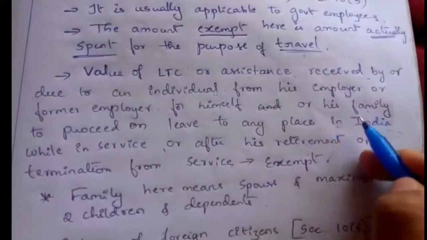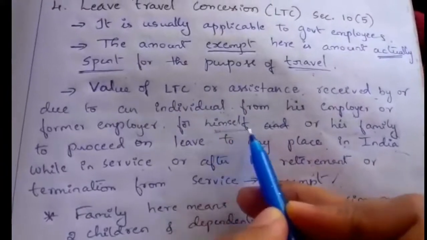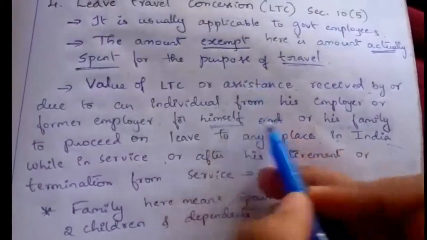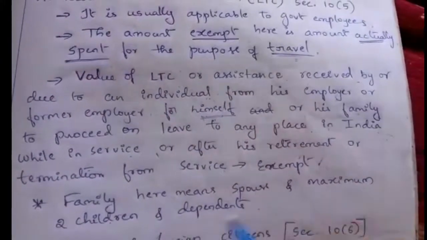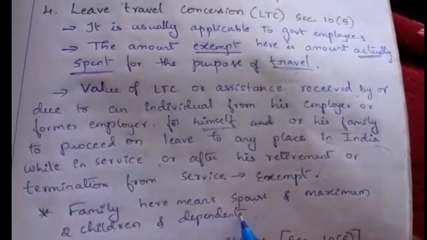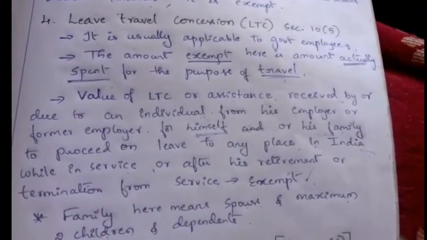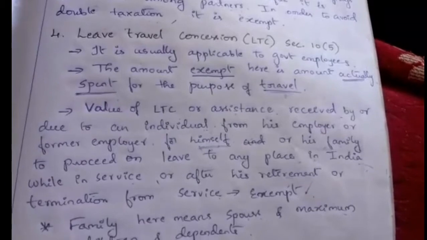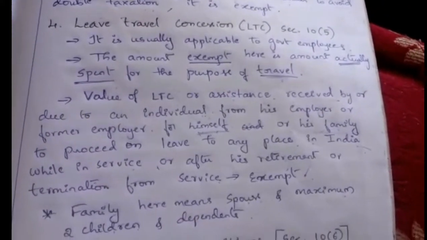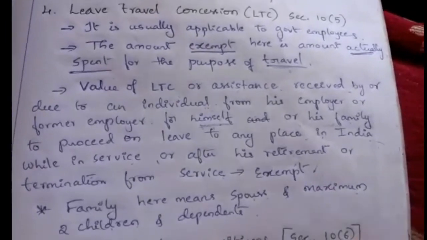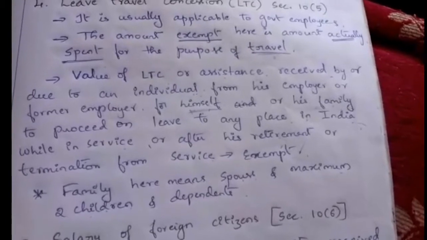So here family means the LTC is provided to himself, the assessee individual, and to his family. Family means spouse, a maximum of 2 children, and dependents. So here a maximum of 2 children will be taken. If there is a multiple birth after the first child, such as twins, then it is treated as a second child.